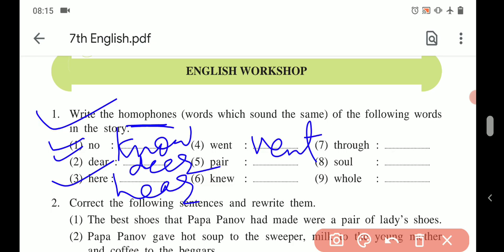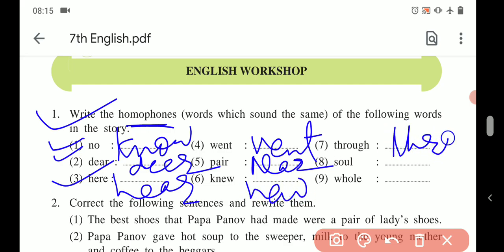Next is pear, PEAR. New, NEW. Threw, THREW. Soul, SOLE, and whole, HOLE. So this is what about first activity, that is related to homophones.